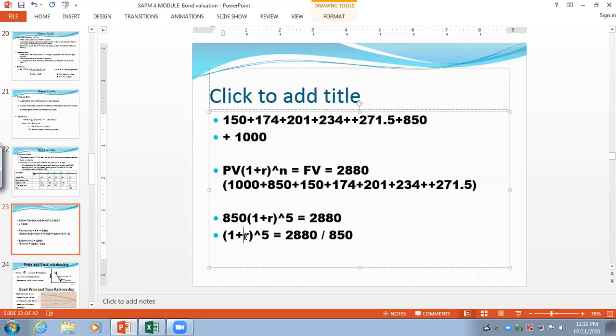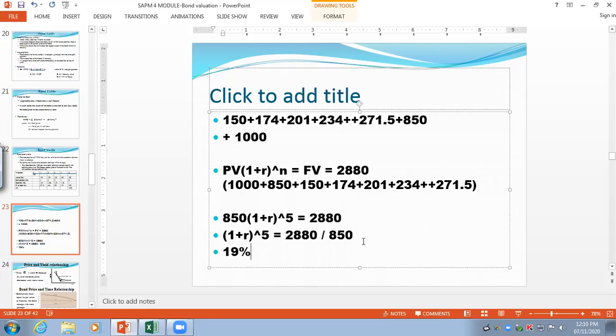And now you have to solve for the value of R. This is on the exponential side; on the other hand, it goes as a root sign. Those who are good with maths will understand how to do it. At the end of the day, if I calculate my resultant realized yield, it will come to somewhere around 19%. You can also try it out. You might get 18.9, 18.8, something like this. So I've rounded off to 19%.